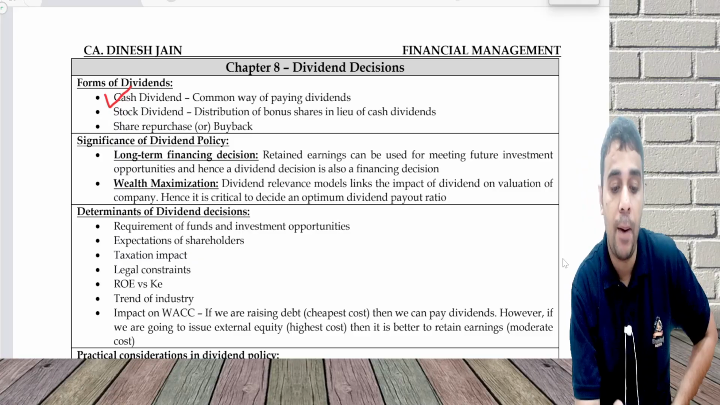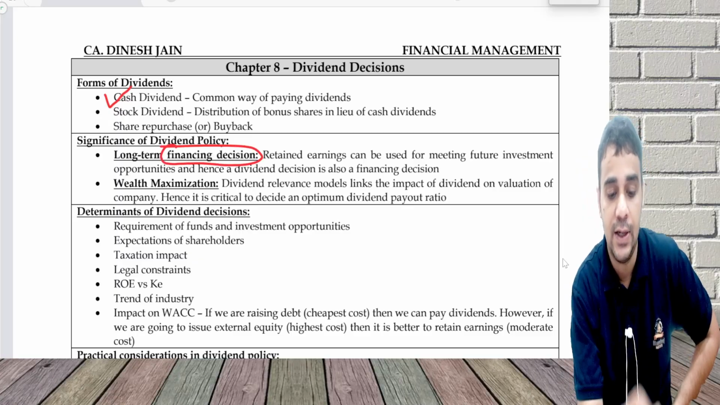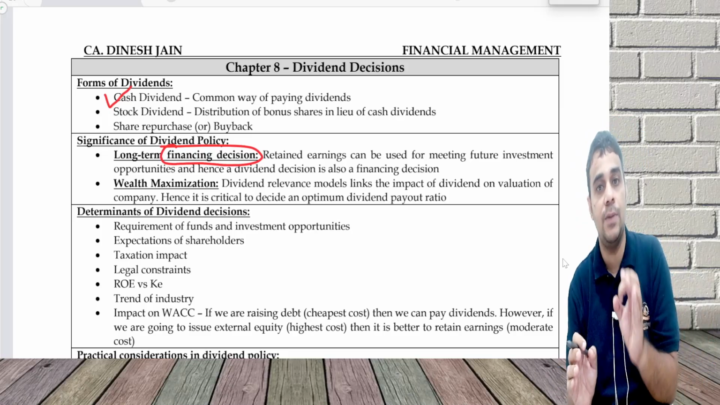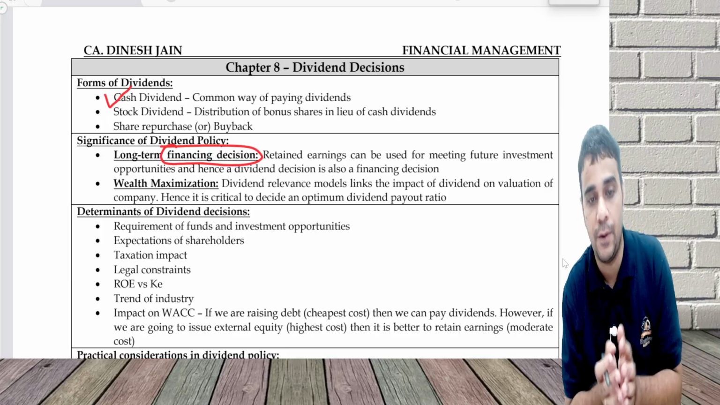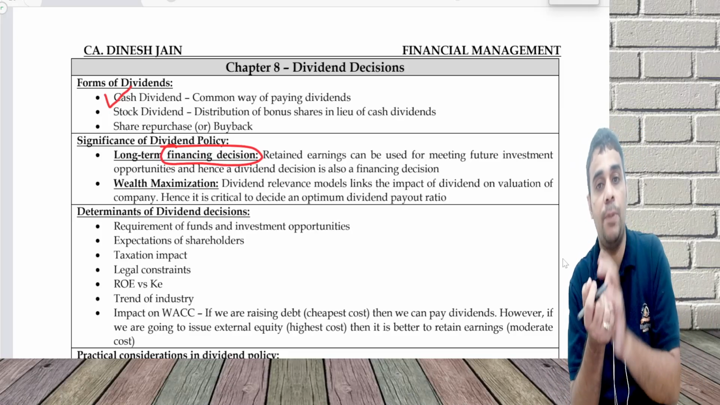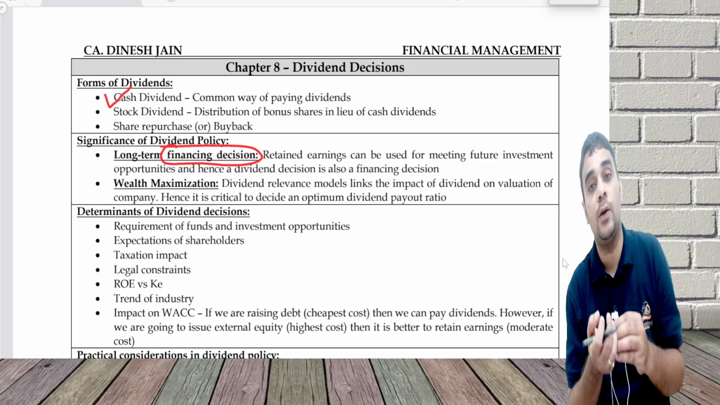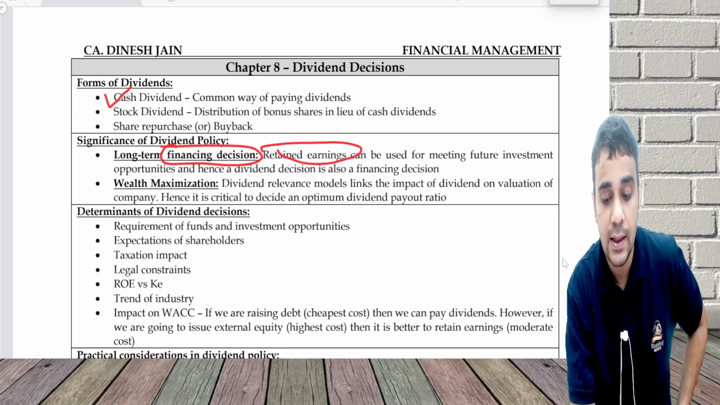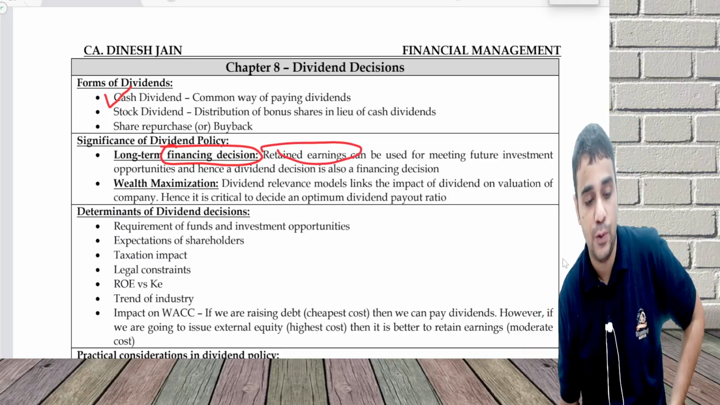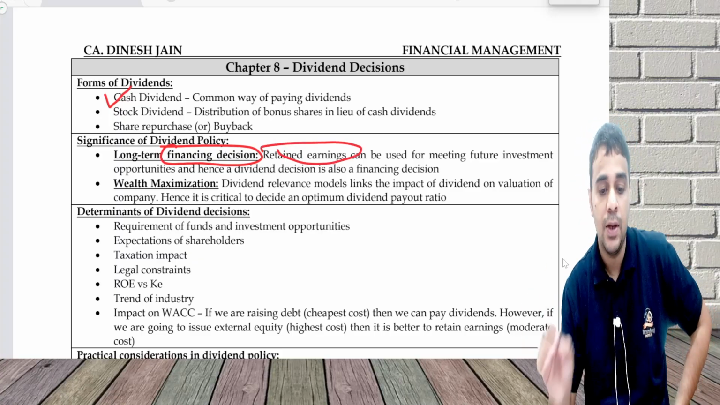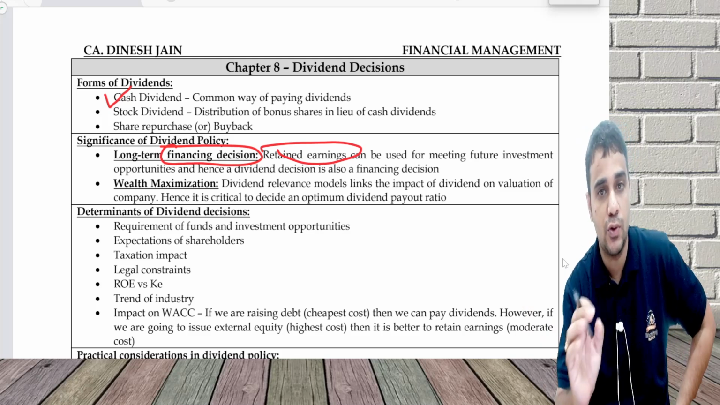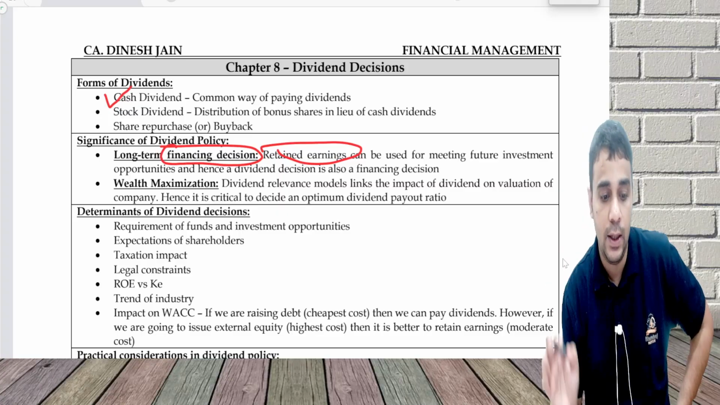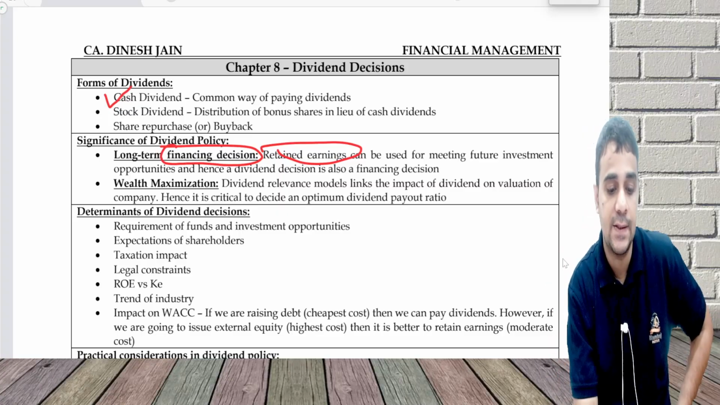What is the importance of dividend policy? It is a part of my financing decision, because financing decision means where is the money going to come from? Debt, equity, preference. In equity, we have internal equity and external equity. So retained earnings can be used for meeting future investment opportunities, and hence dividend decision is also a financing decision, and it will impact my raising of debt, equity, and preference.